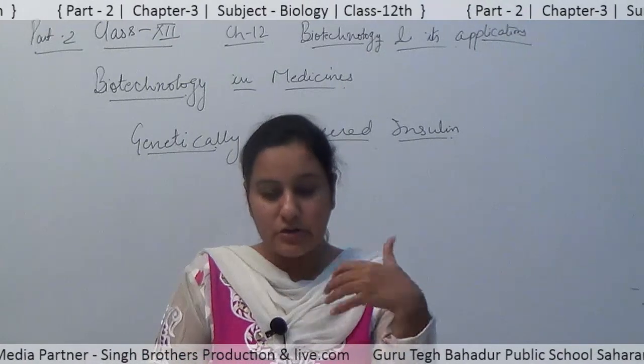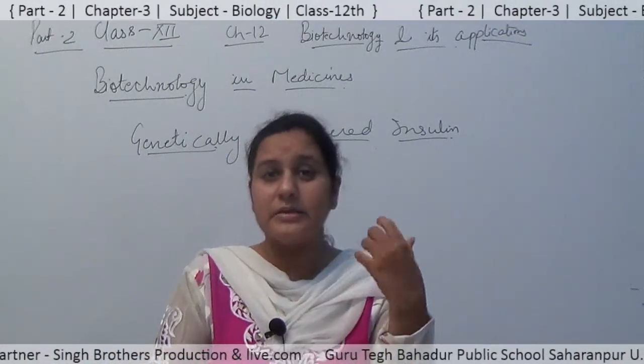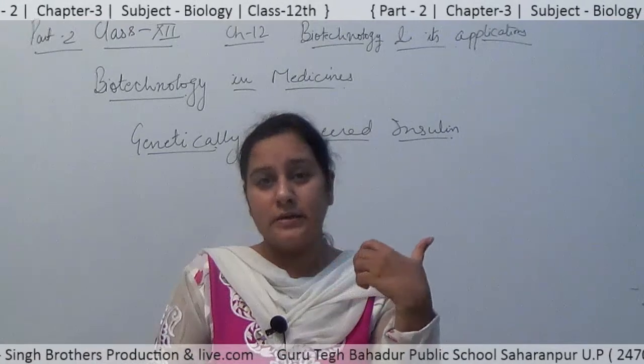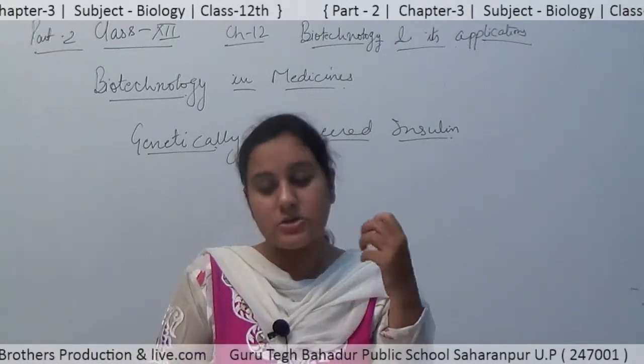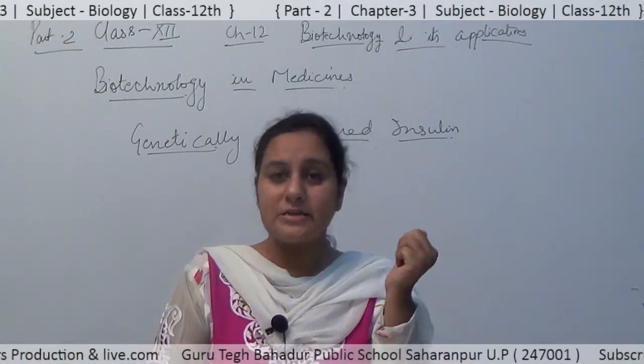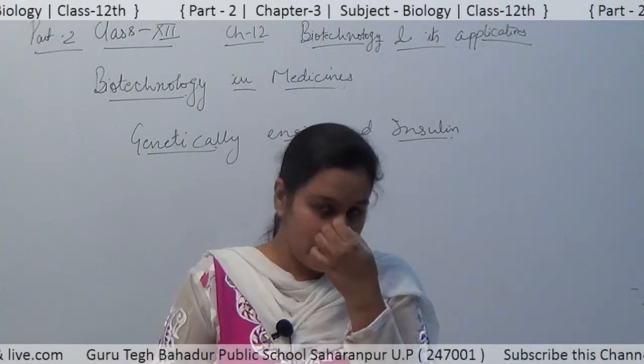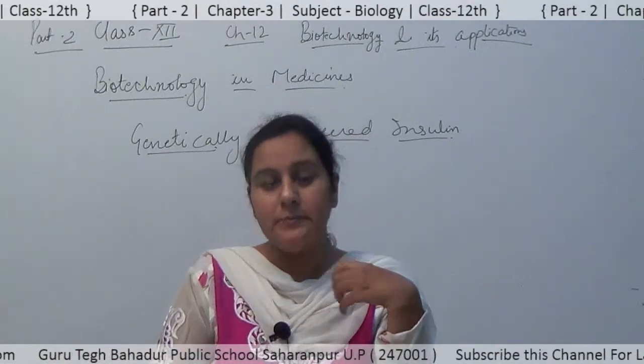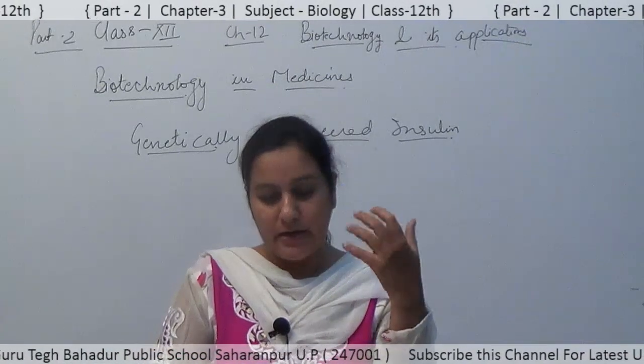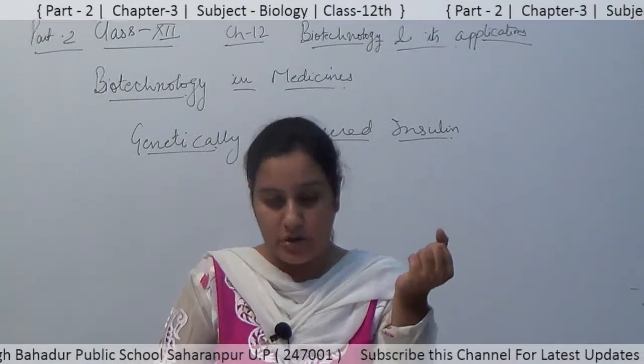Demand kept growing higher than the supply, and as a result the animals are killed. So that is not a good thing. Second, the slaughtering of animals is not ethical, because some people are vegetarian, so slaughtering of cattle or animals in that case is not ethical.